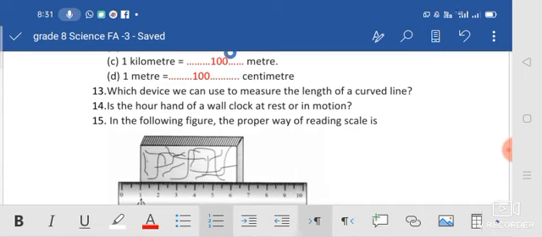Is the hour hand of a wall clock at rest or in motion? The hour hand, yeah, that also moves. Every 60 minutes it moves. So is that rest or motion? Motion.